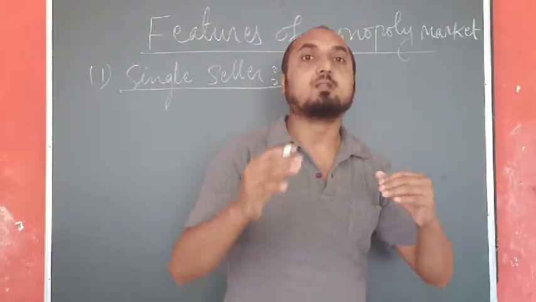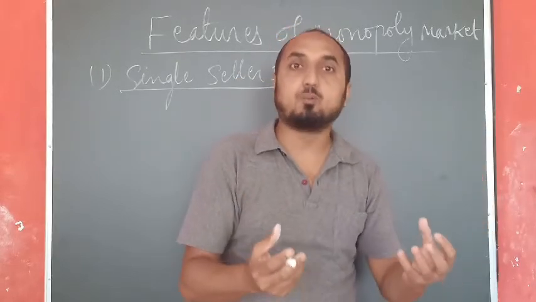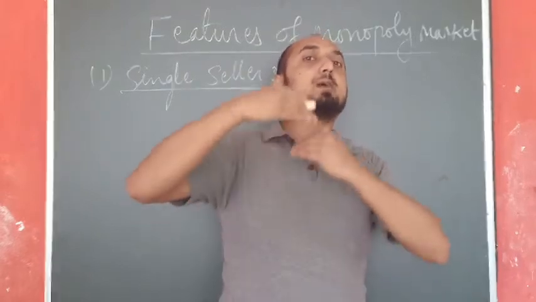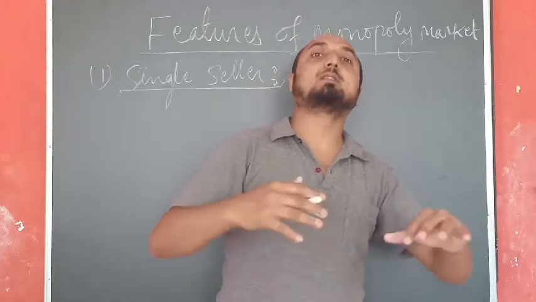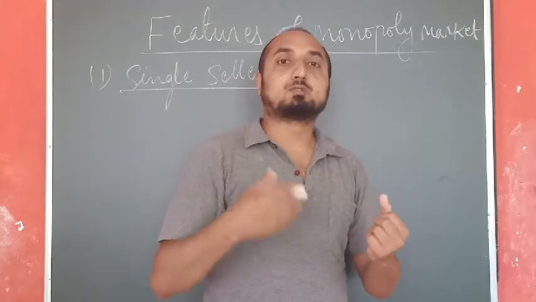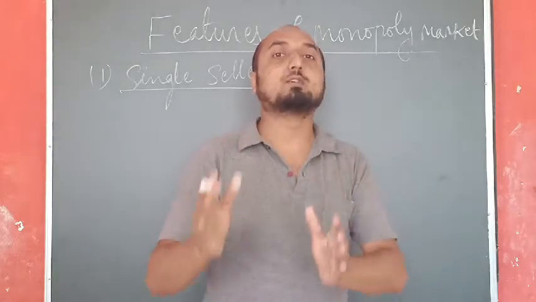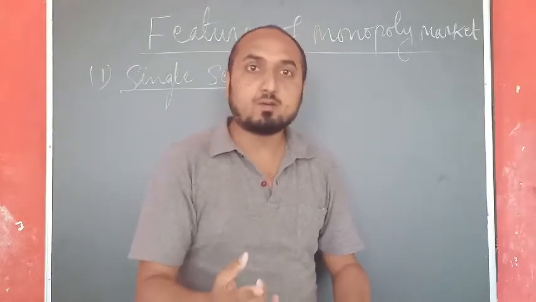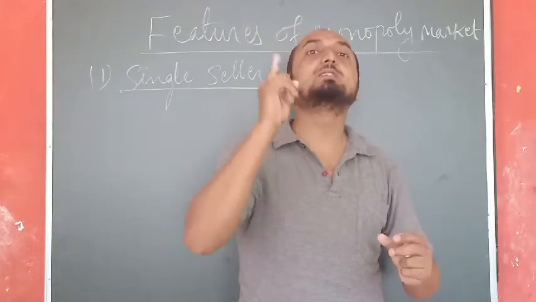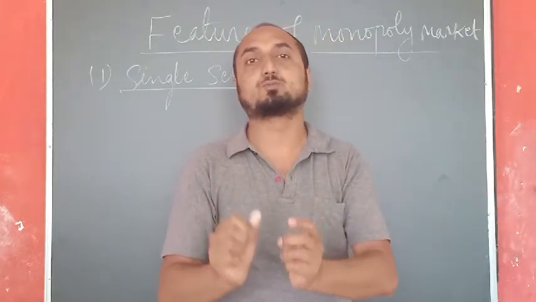in the market. That creates the scarcity of the commodity in the market, and once the scarcity of the commodity is created in the market, they will increase the price, and once the price increases, again they will start supplying that commodity in the market. So here the firm has a power to influence the price. And one more thing, there is no difference between that firm and industry. Why? Because in a monopoly market, if we consider firm or industry, there is a single seller or single producer. So that single producer itself is a firm as well as industry.